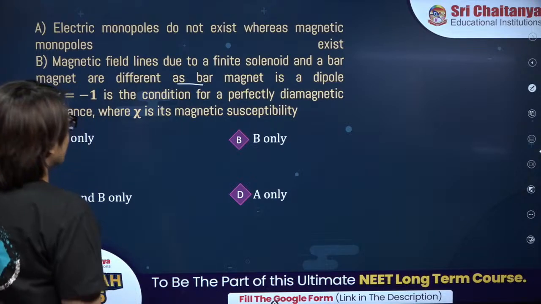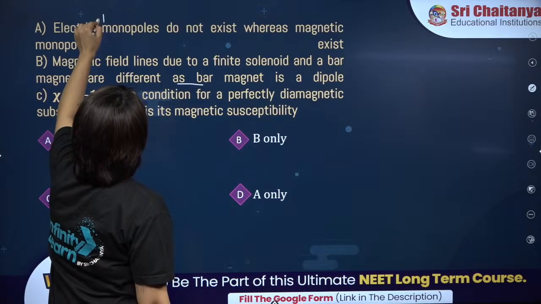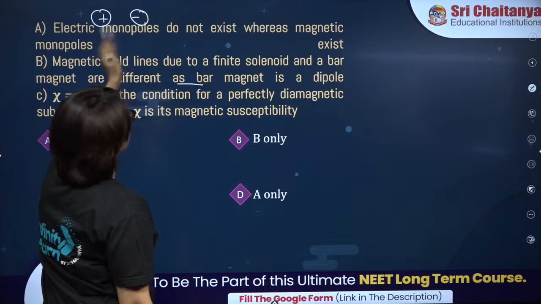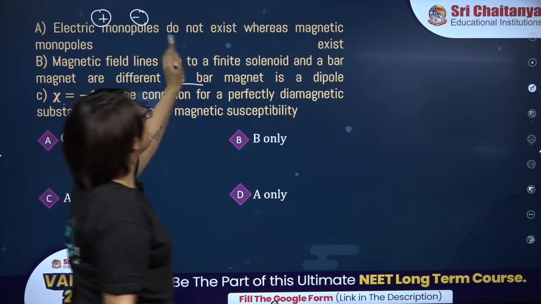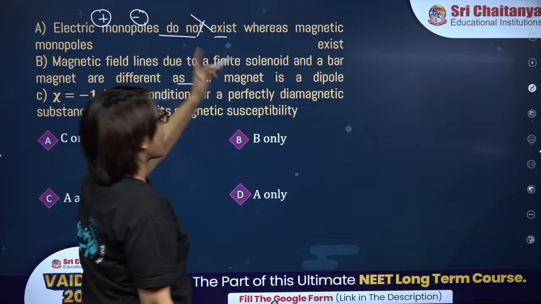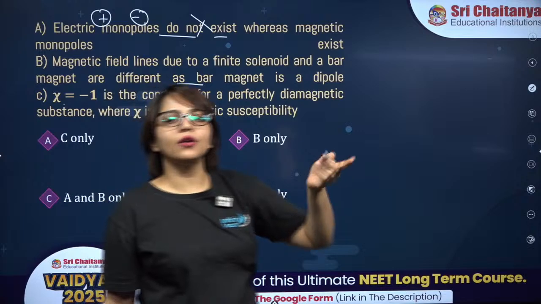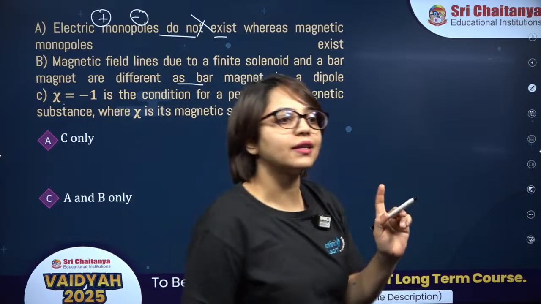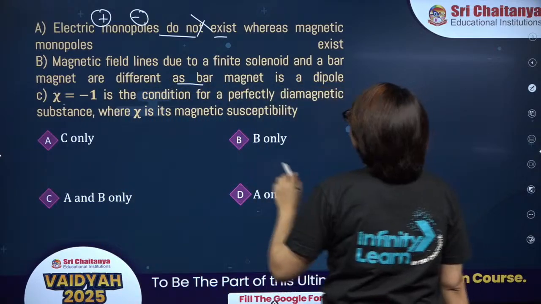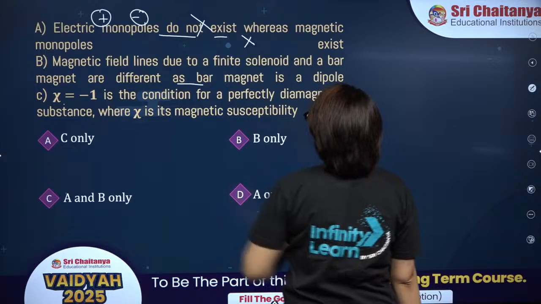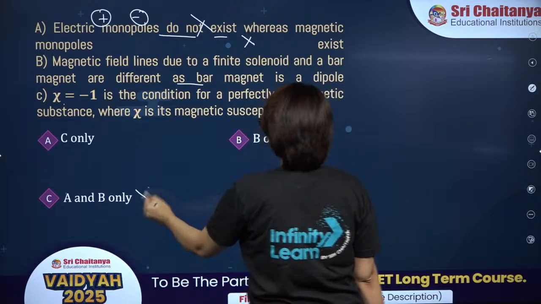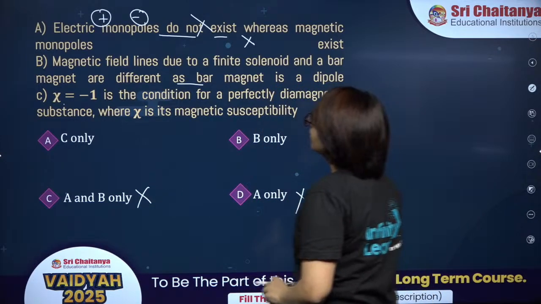See, electric monopoles, that means isolated positive or negative charge, this exists. Saying they do not exist is wrong. Magnetic monopoles like isolated north and south pole, they do not exist. Okay, fine. So, this statement is wrong. So, A and B are wrong.